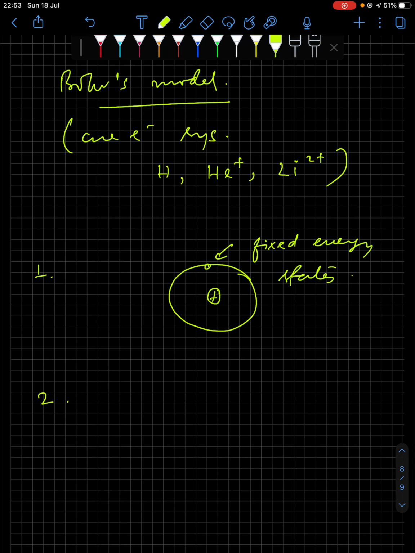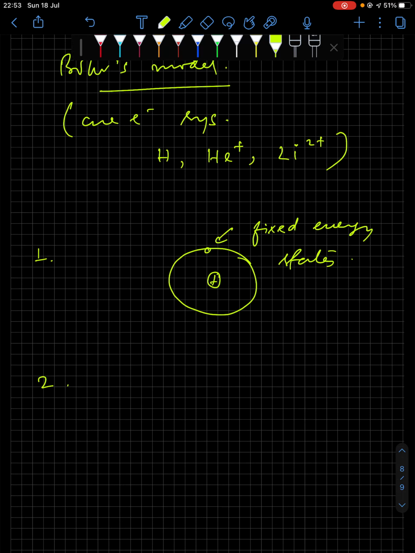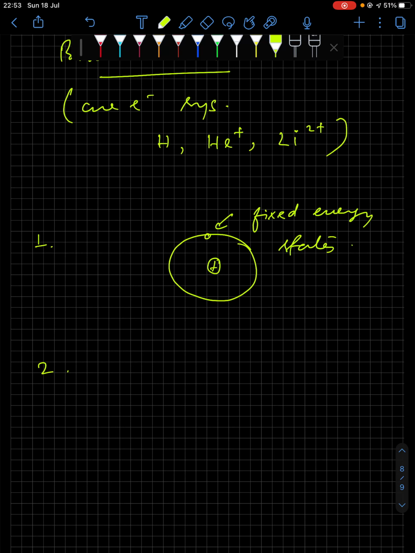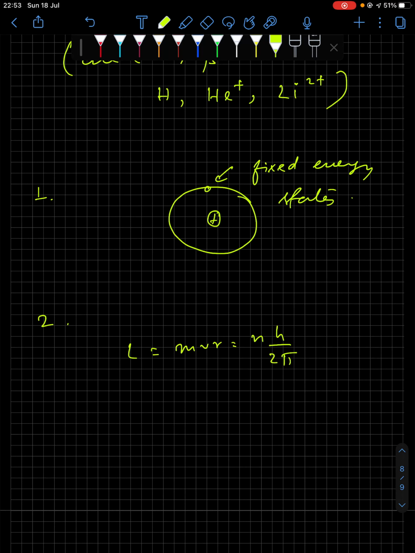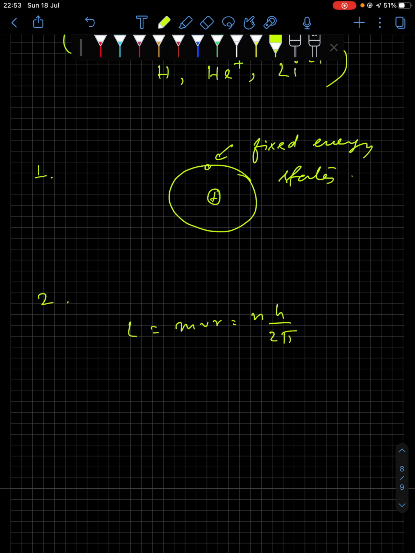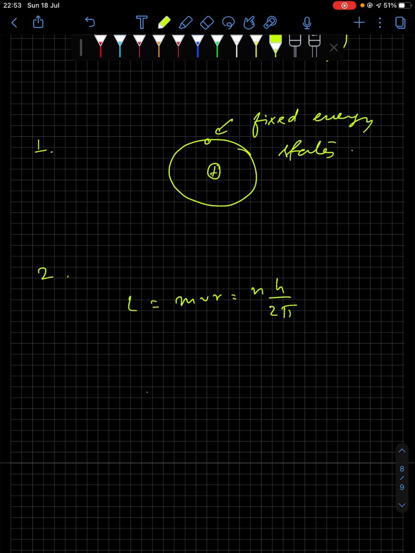Number 2, electrons revolve only in those orbits whose angular momentum follows the relation L equal to mvr equal to nh by 2 pi. Here n is the principal quantum number, where n equals 1, 2, 3, and so on.